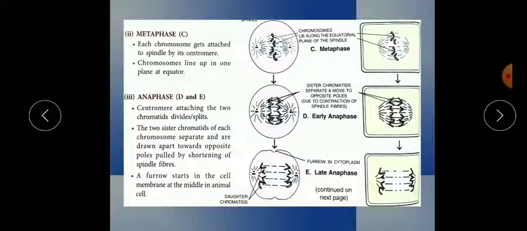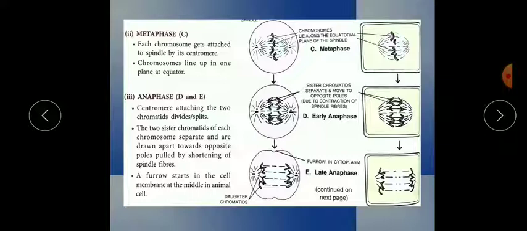In the plant cell also, animal cell, same diagram. Only the membrane is different, and the circular shape and rectangular shape are different. Just take care of this. Now the second point: two sister chromatids of each chromosome separate and go towards the opposite poles, pulled by the contraction of the spindle fiber. I have already explained this.